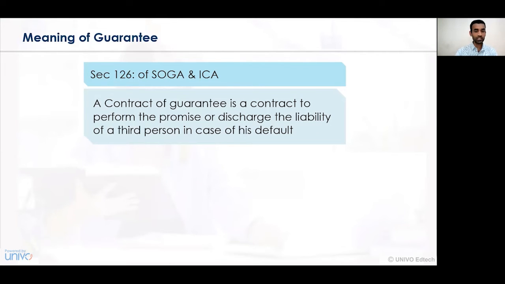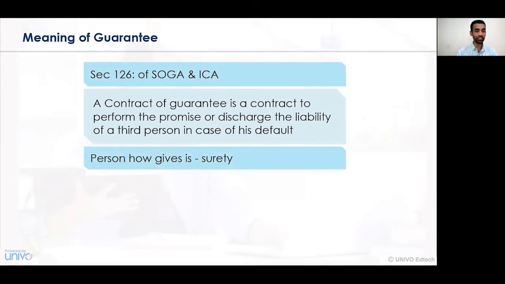So if the principal debtor, or the person on whom the guarantee contract has been signed, does not perform, then accordingly the liability of the third party occurs. So the discharge of the liability of the third person in case of the default of the third person is a contract of guarantee. Now let us understand who the various parties associated in a guarantee contract are.